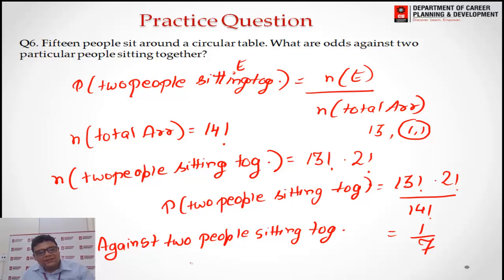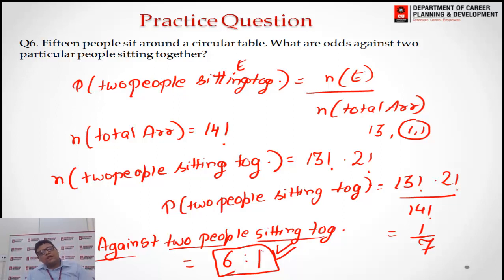Now we have to find the against, the complement of this: 1 minus 1 by 7, so it will be 6 upon 7. So we take 6 as the ratio against, and in favor is 1 only. So our answer will be 6 ratio 1. This is our correct answer, the odds against 2 people sitting together.